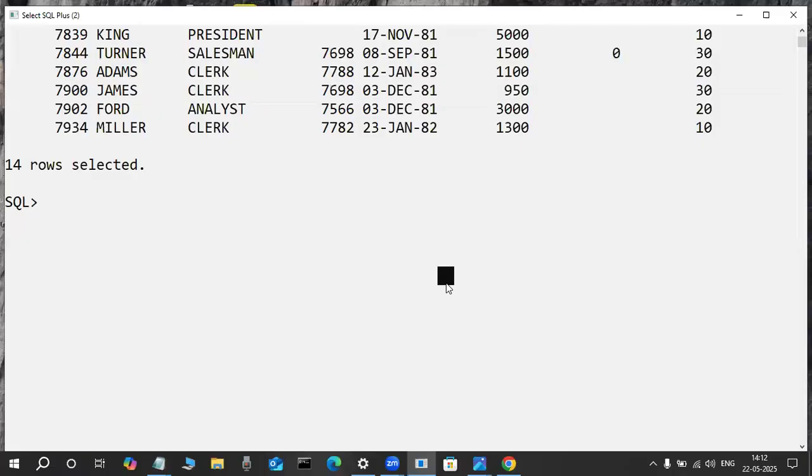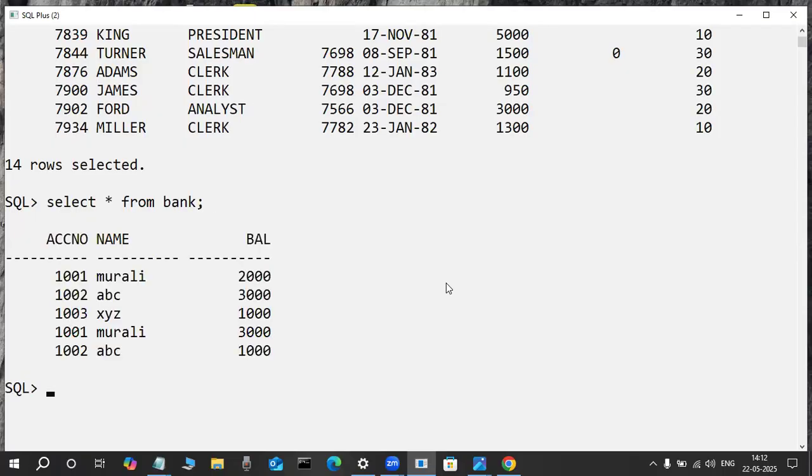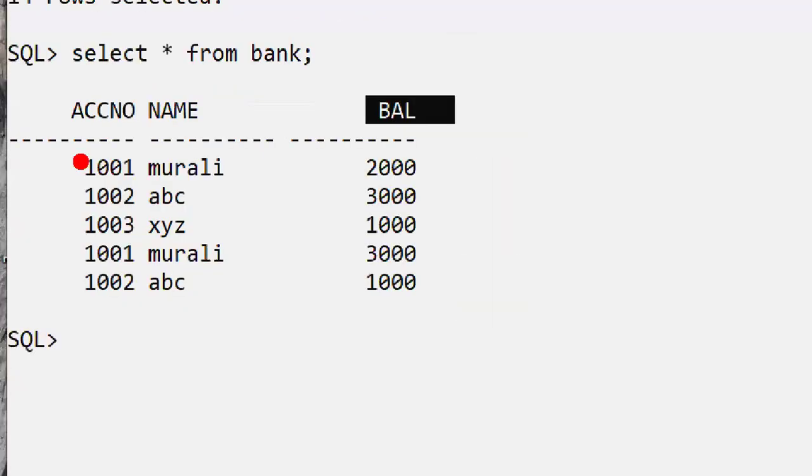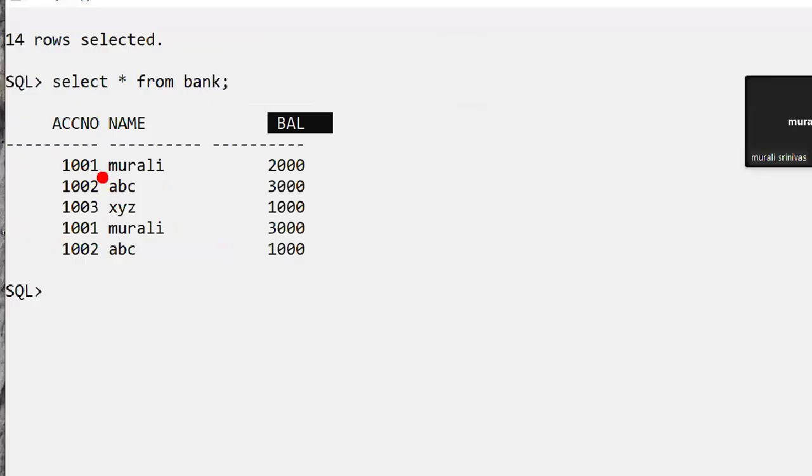Why we are learning the SQL language: suppose this is a banking project. In this bank table there are account number, name of the account holder, and balance. Suppose this is an SBI bank. Account 1001, my name is Murali, I am an account holder, my balance is 2000. Again I am crediting an amount today, so 1001 Murali 3000. Another account holder, 1002 ABC, has a balance of 1000.